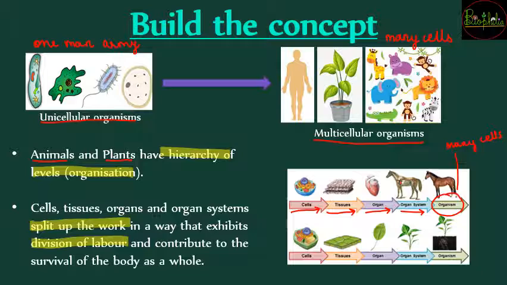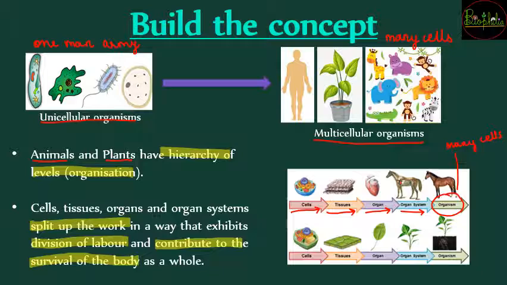So you can remember it that way with the help of an office having different departments working for a single cause. So like that, एक ऑर्गेनिज्म के अंदर ये सारे सेल्स, टिश्यूज, ऑर्गन्स एंड द सिस्टम्स, they will split their work in harmony, that is division of labor, and they will contribute to the survival of the body, or in other ways you can correlate it with the help of the office example.